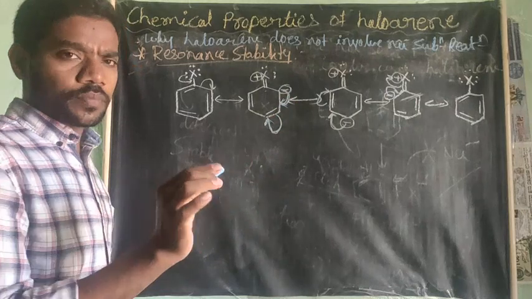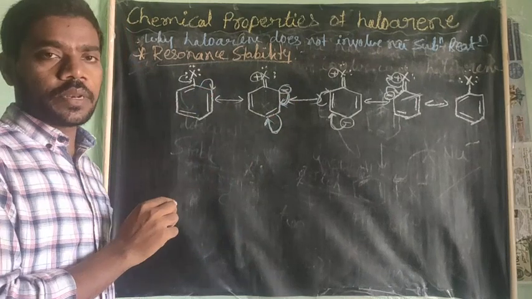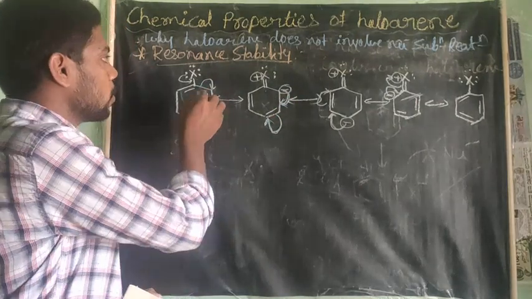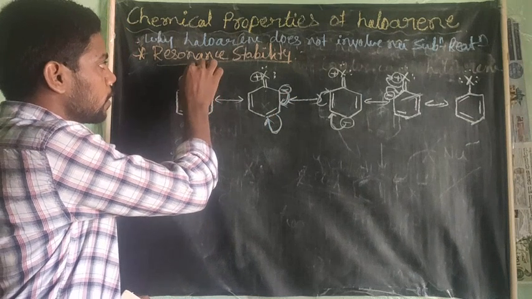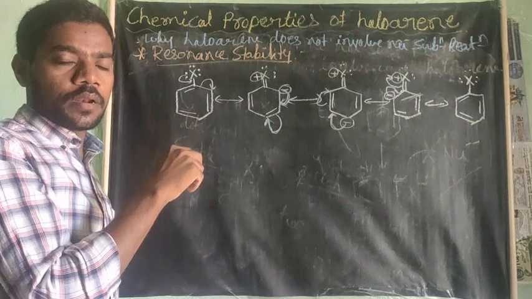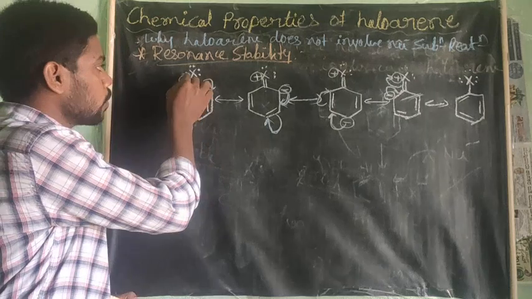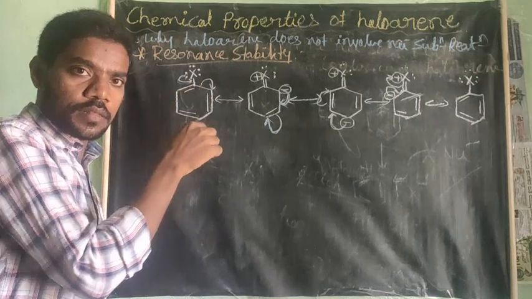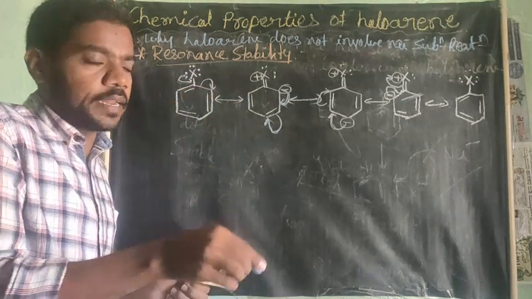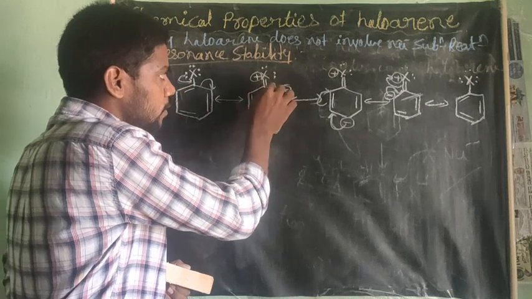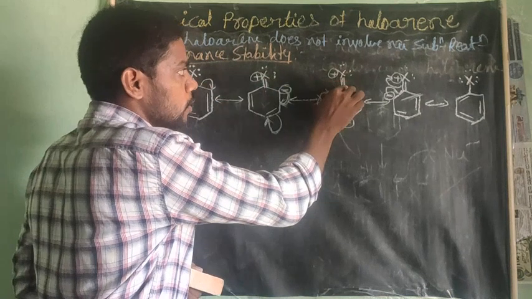What is resonance stability? These halogens have outermost three pairs of electrons. One pair of electrons is involved in the movement of electrons in the benzene ring. Due to this movement, there is formation of one double bond with the halogen atom.